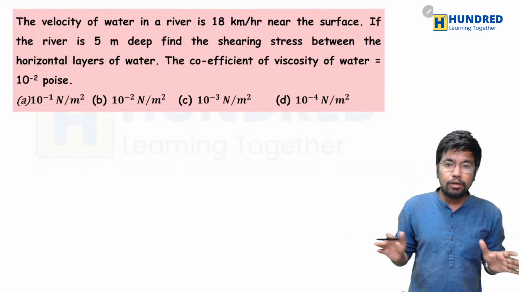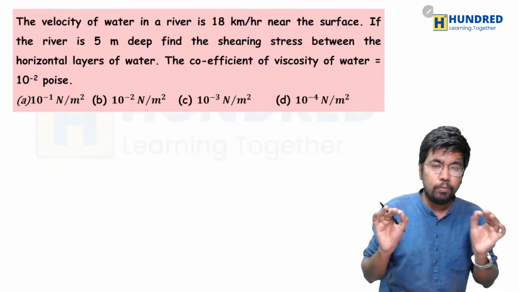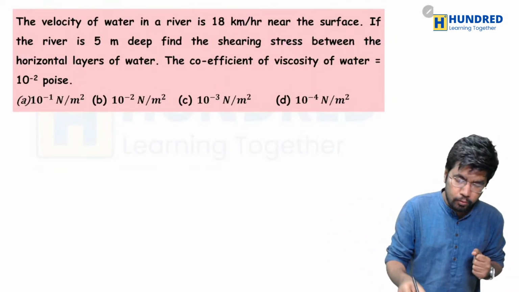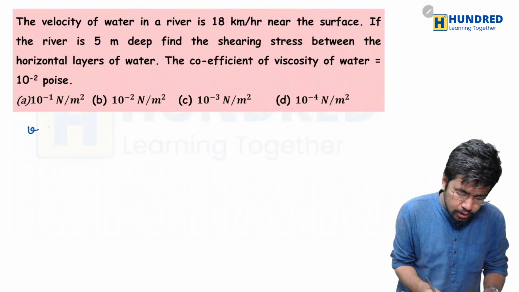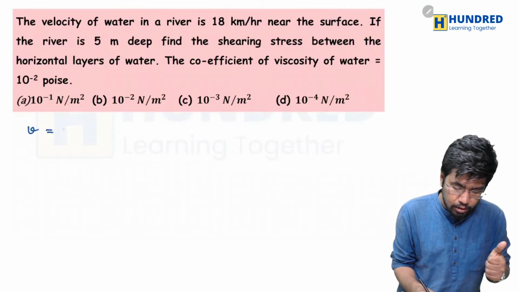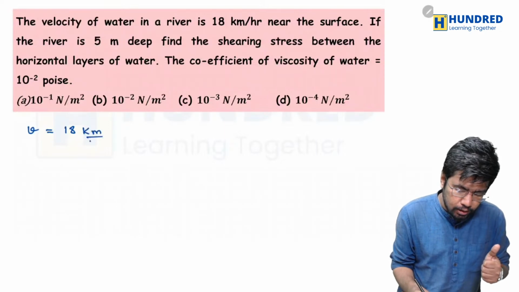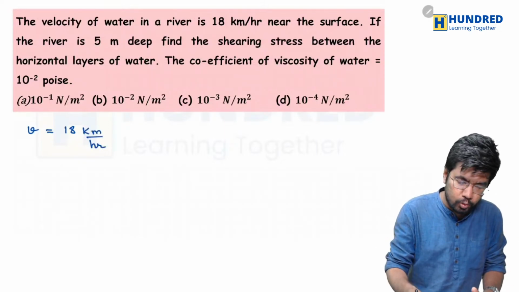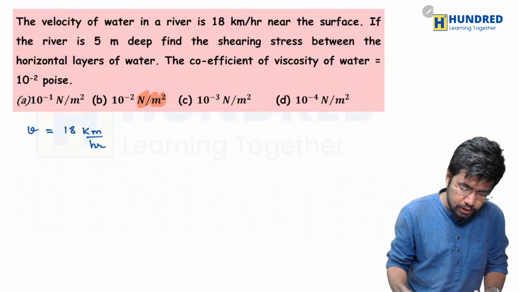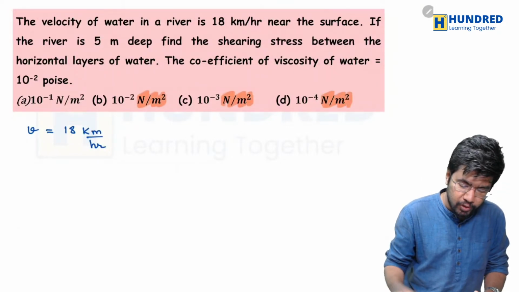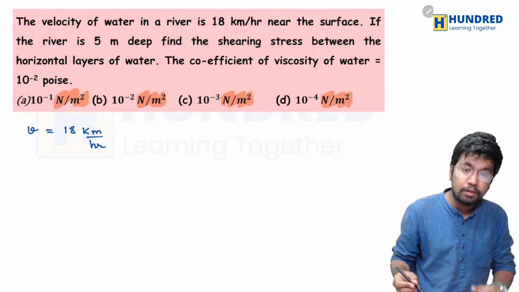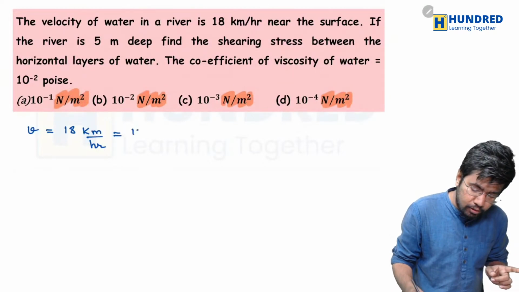The coefficient of viscosity of water is 10 power minus 2 poise. Okay, so what are the values that they have given here? They gave the velocity, and they are saying that it is 18 kilometer per hour. Now here is an important clue. All the options are in Newton per meter square, which means it is in SI unit. So you have to convert it into SI unit.